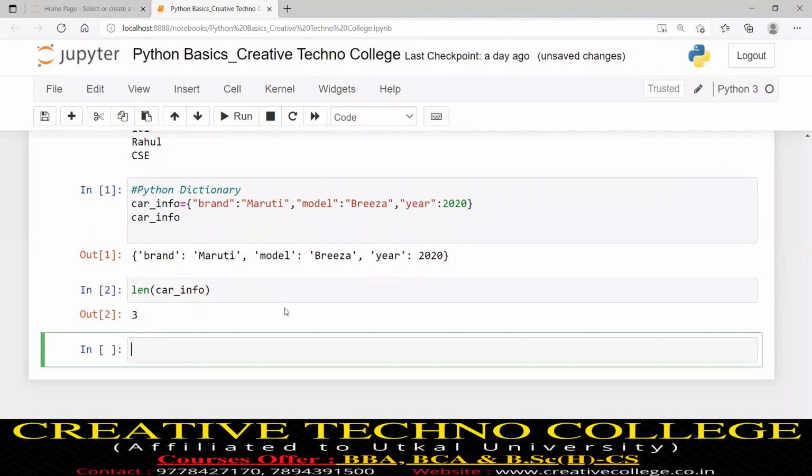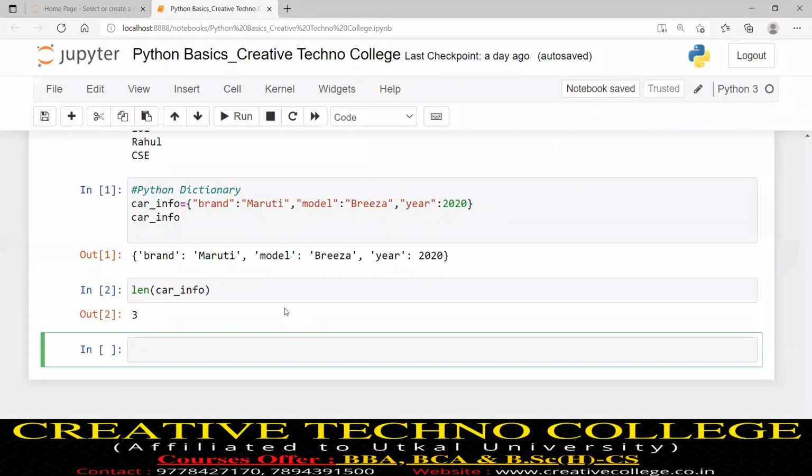Give a response. I hope everybody got clarity. Dictionary is a collection containing pairs. In a pair, one is the key and one is the value. The number of pairs present in a dictionary is the length of the dictionary. Here there are 3 pairs, so the length of our dictionary is 3. Give a response. Yes, sir. Okay.